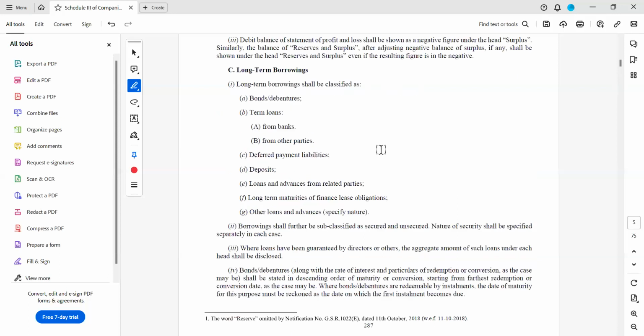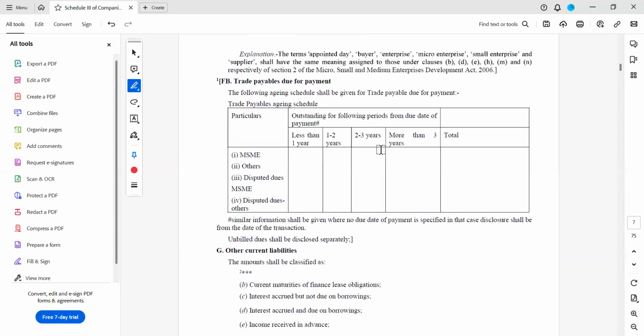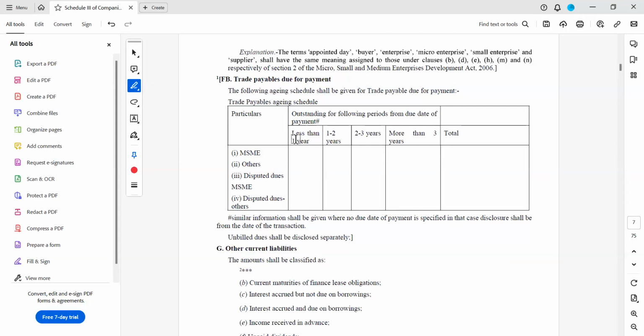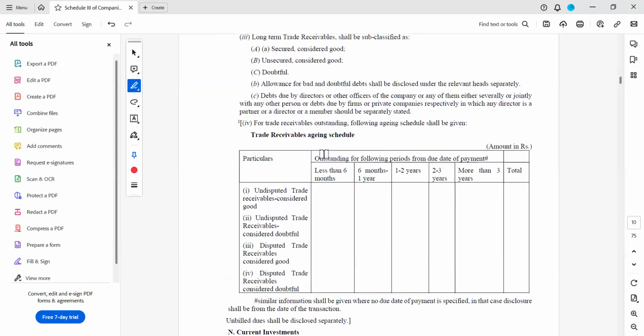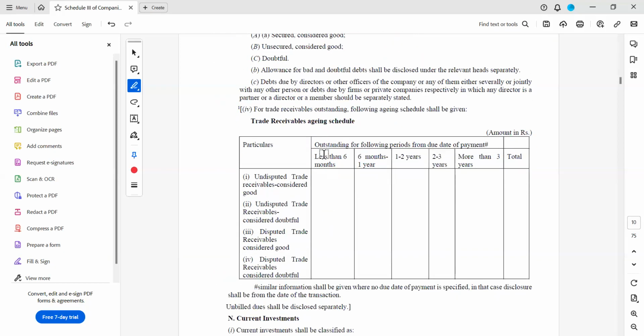If you go back and see aging of trade payables, it is less than 1 year, 1 to 2 years. Because if trade receivables are not coming for 6 months, then it is a little dicey. Either you have booked fictitious sales. These doubts you have to get. The purpose of taking aging is not just to report in the balance sheet.